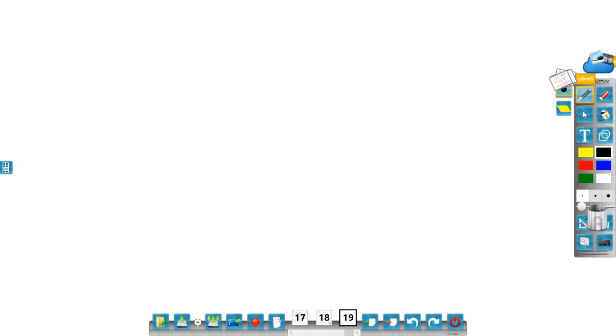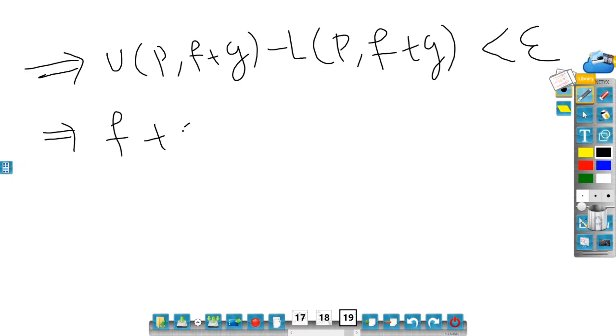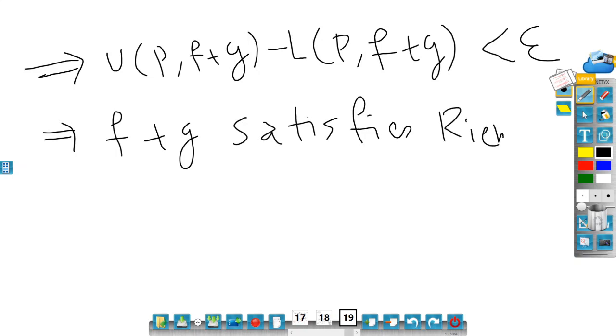So this would imply UP comma f plus g minus LP comma f plus g is less than epsilon. So we have shown that f plus g satisfies the Riemann criteria. So that would imply f plus g satisfies a Riemann criteria.